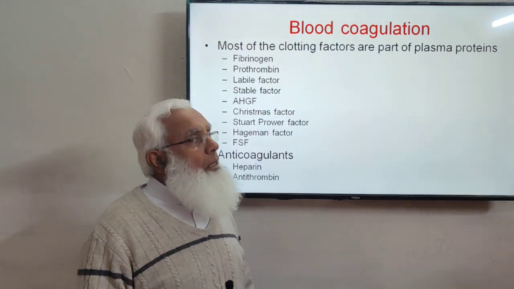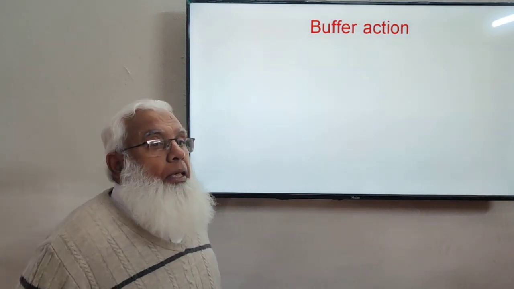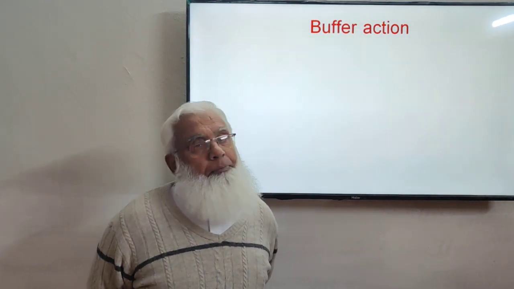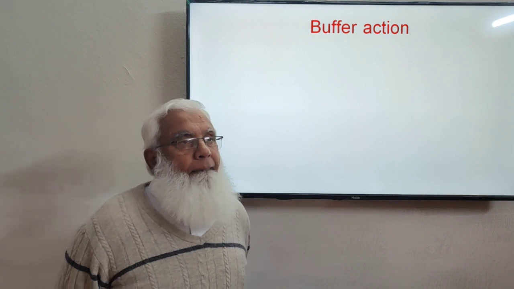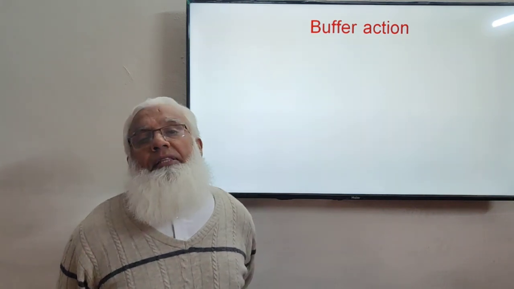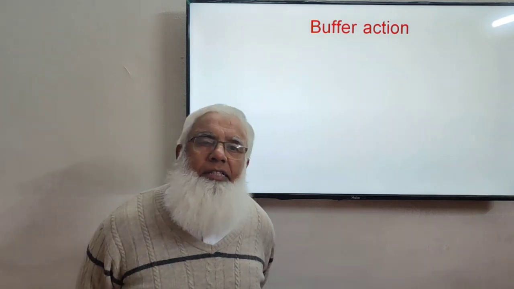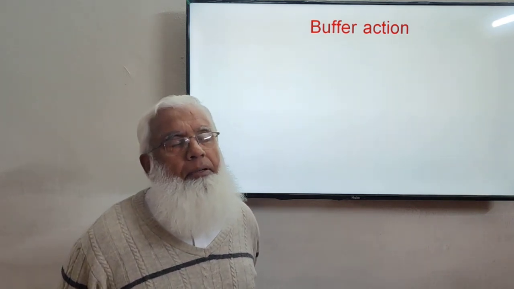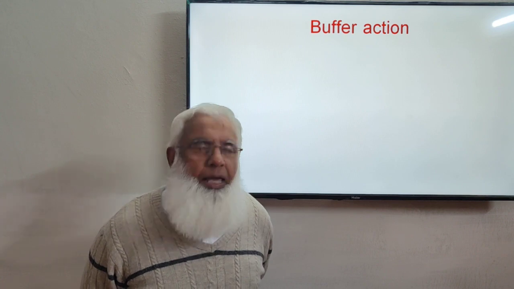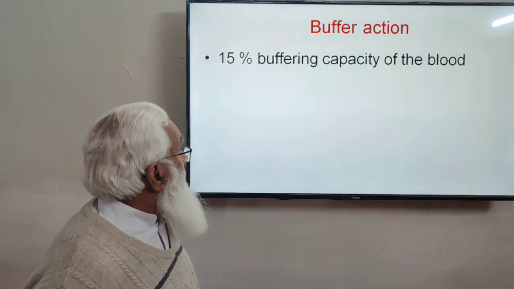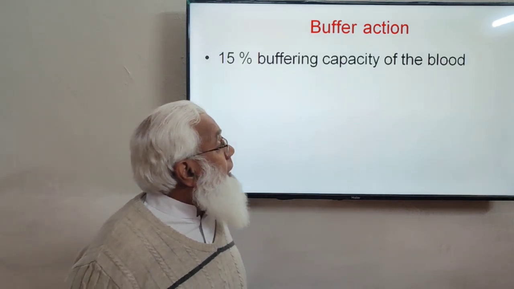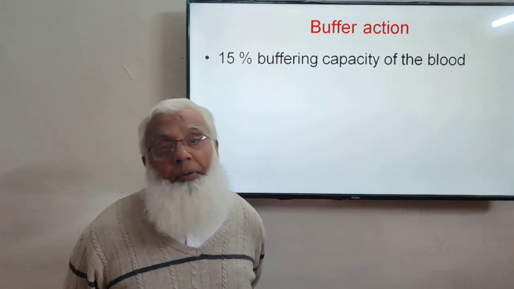They are also the plasma proteins. Then, buffer functions of the plasma protein. A buffer is something which resists change in the pH. pH is maintained by buffer. 15% of the buffering capacity of the blood is due to the plasma protein.